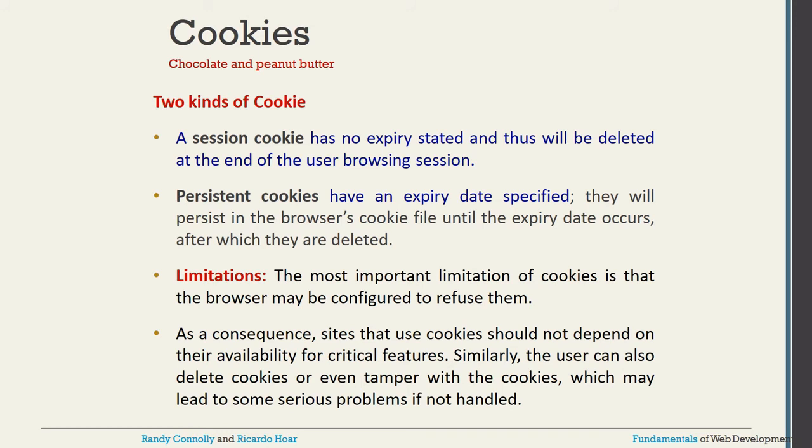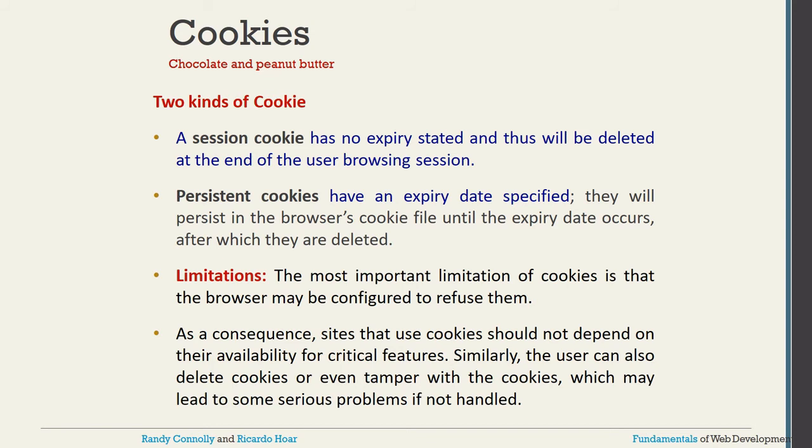So with a session cookie, once you open the page and finish browsing the session, the cookie value is deleted and the cookie is not there. With a persistent cookie, you can fix the date and time. Up to that particular date and time, your cookie value will be available in the client system, if it is not deleted or tampered with by the user.